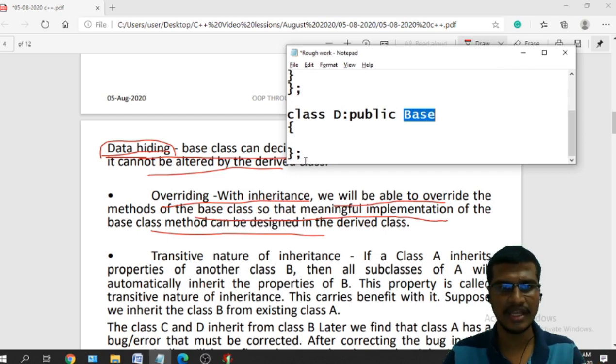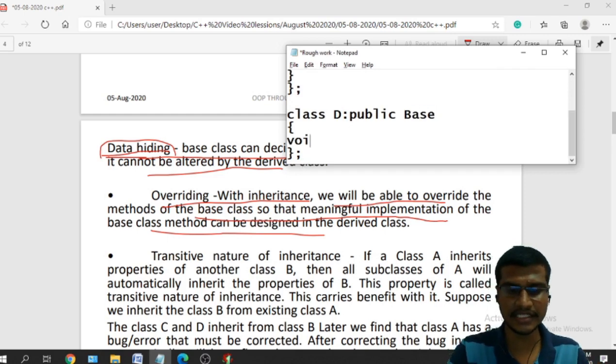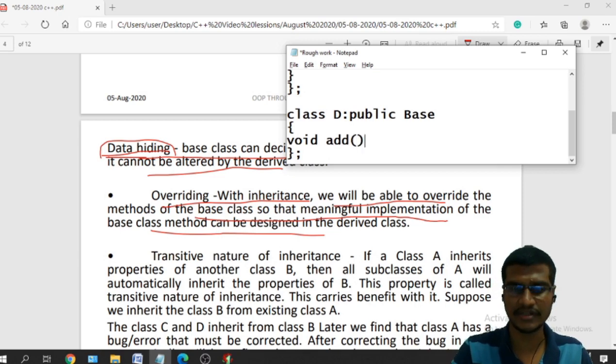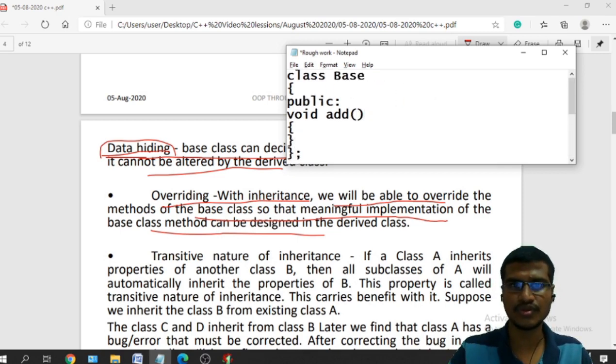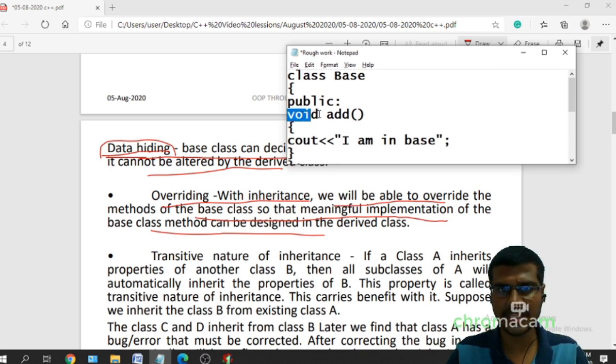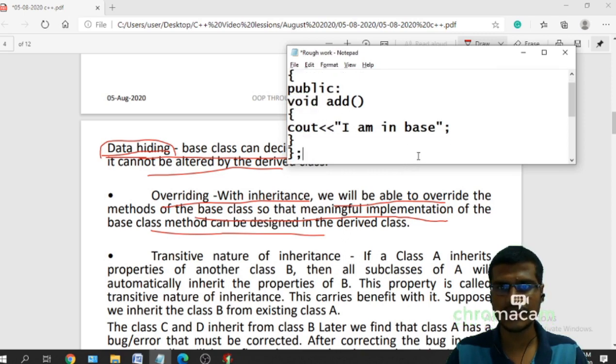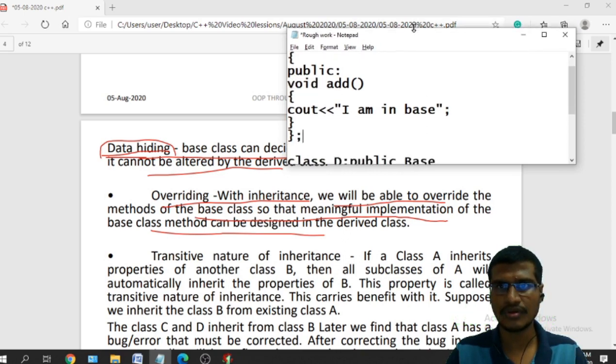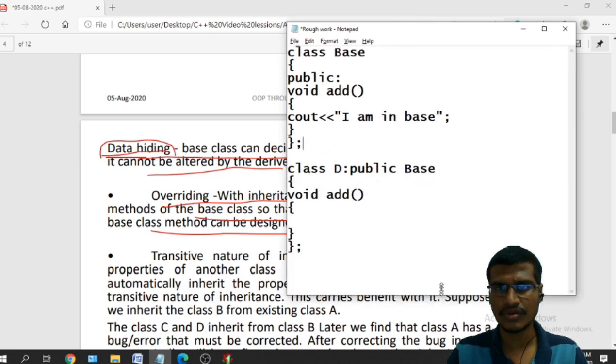Now if I also want to override the same function, say this add function with some logic like "I am in base", the same functionality, whatever the name of the function is, this is your void function and this is the name of the function, with some logic.